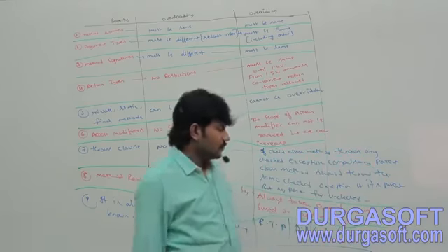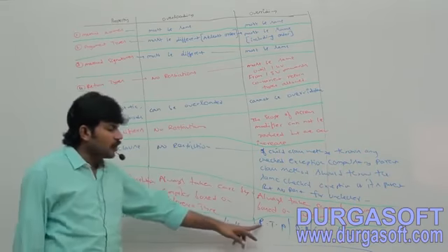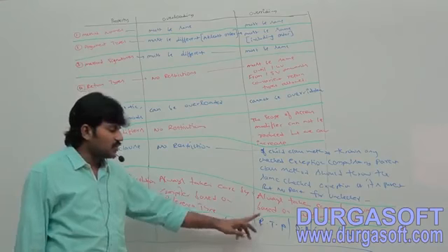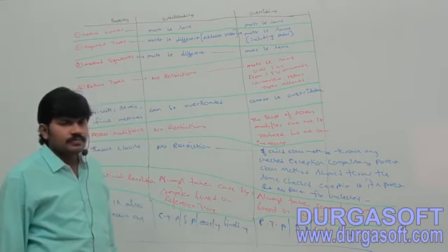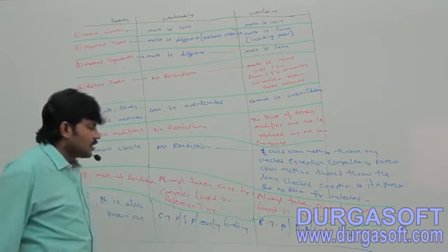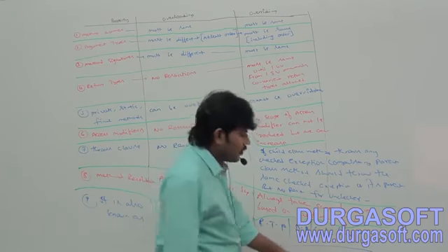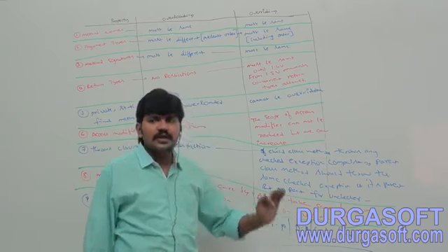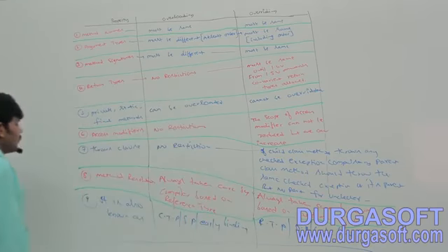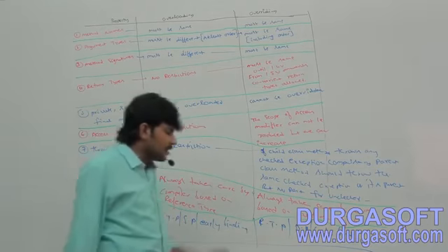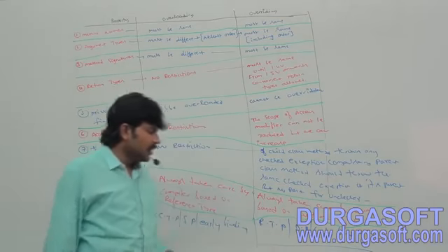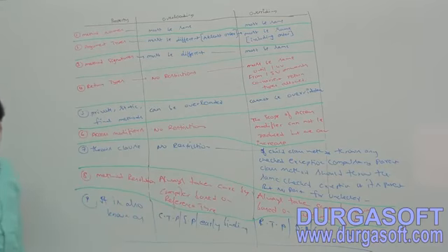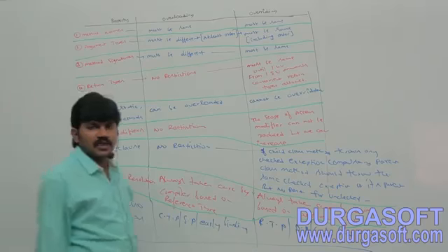Next, on the other side, overriding is also known as runtime polymorphism, or dynamic polymorphism, or late binding. That's all. So is any explanation required?